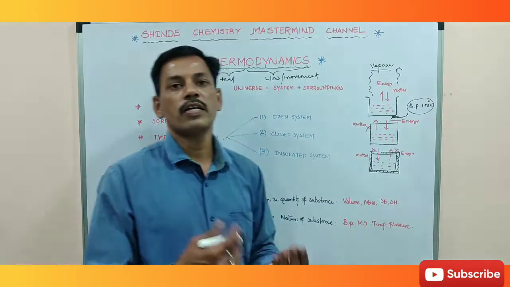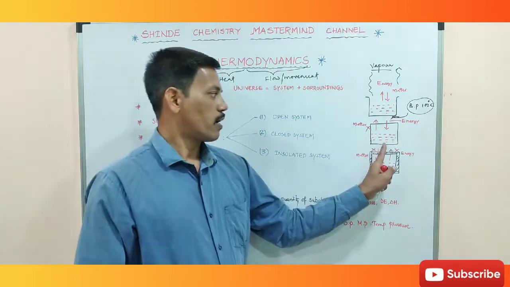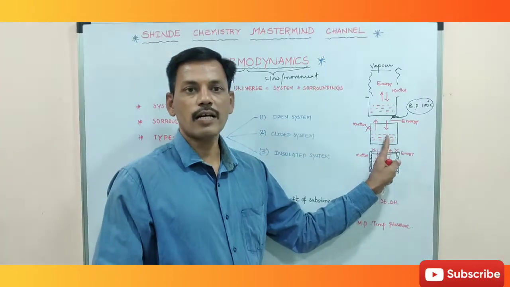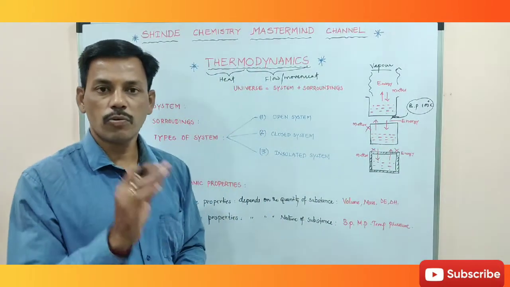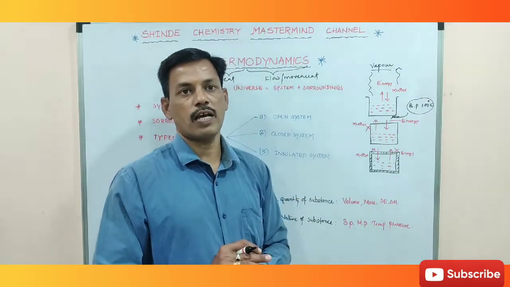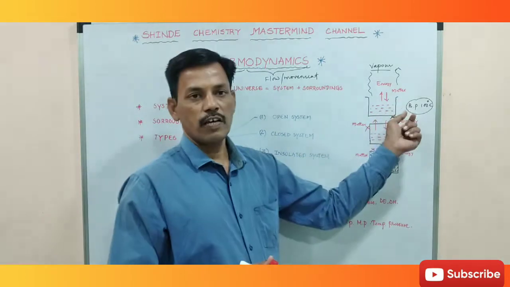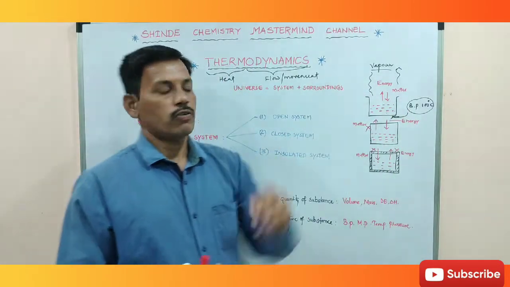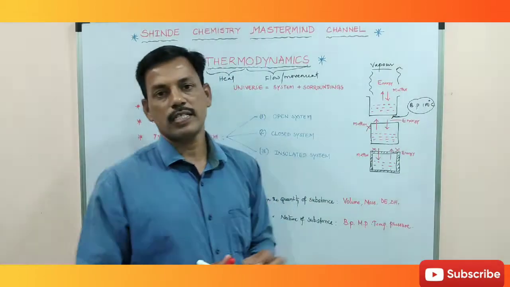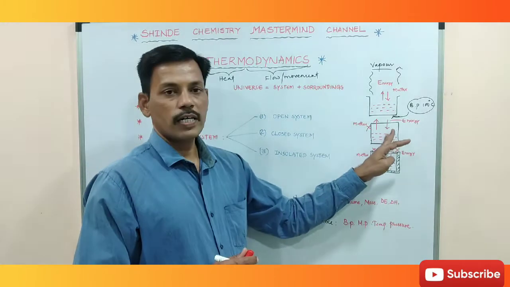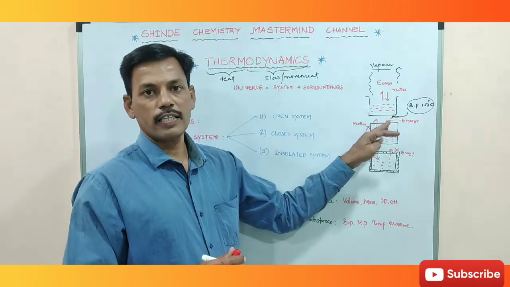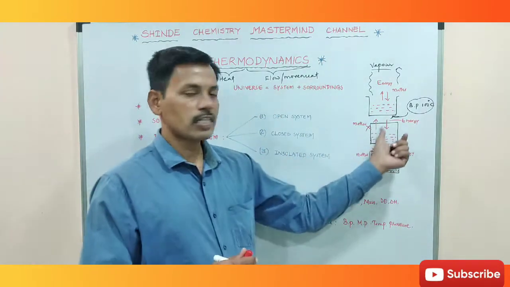Energy enters the system and leaves the system, so only energy is exchanged, but matter is not exchanged. For example, if you take a vessel and keep a plate on it, when you heat that vessel the water becomes water vapor, then it condenses, and the water drops remain in the system only.